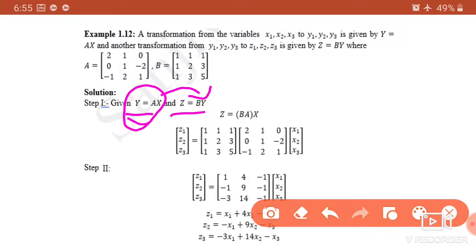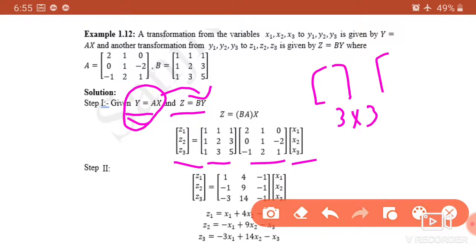So substituting y value, you will get z in terms of x. So here z1, z2, z3, then substitute B A multiplied by x. Multiply these two matrices. Now is multiplication possible? First matrix is 3 cross 3 and second matrix is also 3 cross 3. So if number of rows is equal to number of columns, then matrix multiplication is possible.